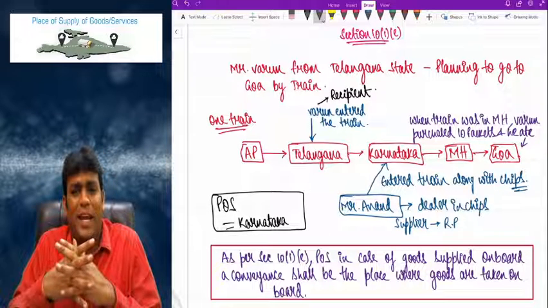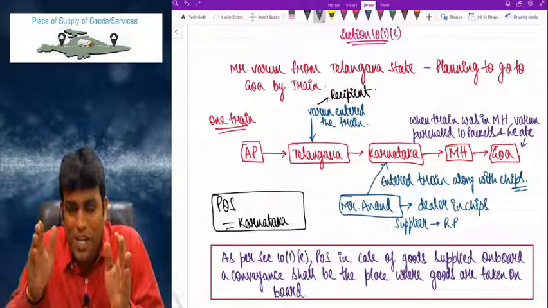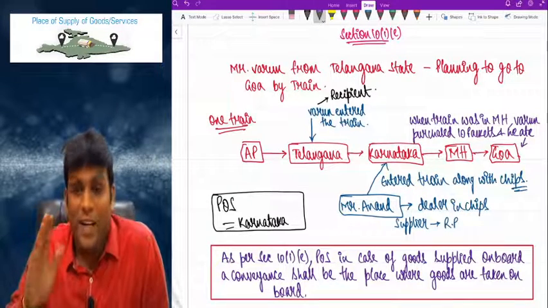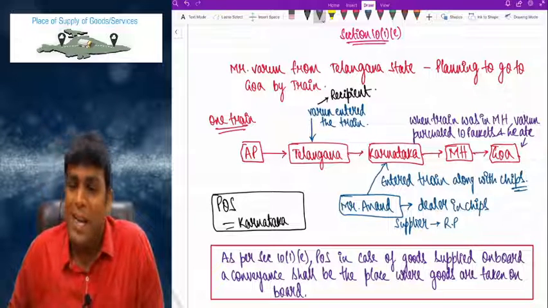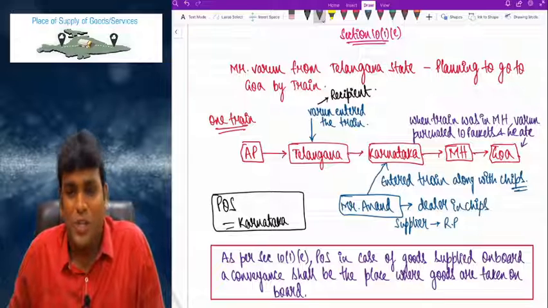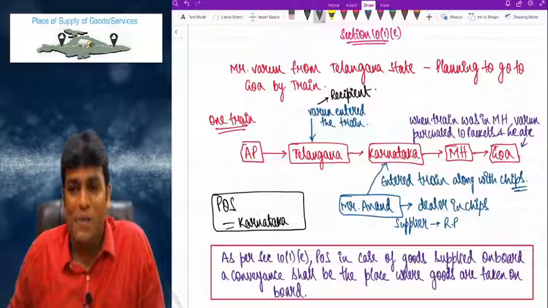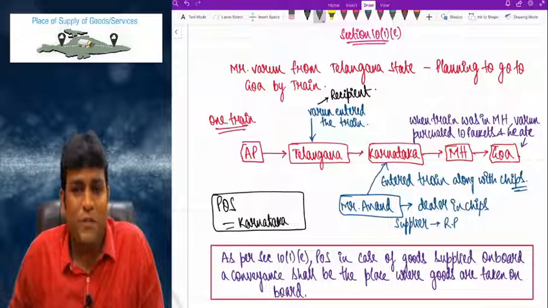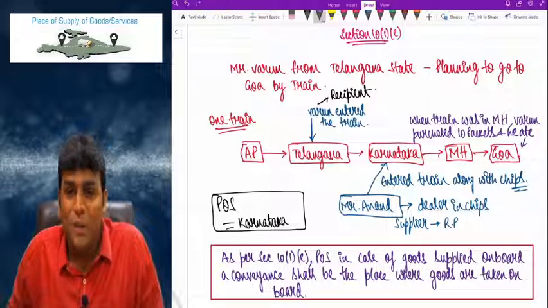And by the way, what is 10(1)(a), my dear friends? 10(1)(a) talks about place of supply in case where there is movement of goods, which says very clearly the place where movement of goods terminates for delivery to the recipient. And 10(1)(b) talks about goods supplied by the supplier to the recipient on the instructions of a third person, for which place of supply will be the principal place of business of such third person. 10(1)(c) talks about place of supply in case where there is no movement of goods, and the answer is location of goods at the time of delivery to the recipient.